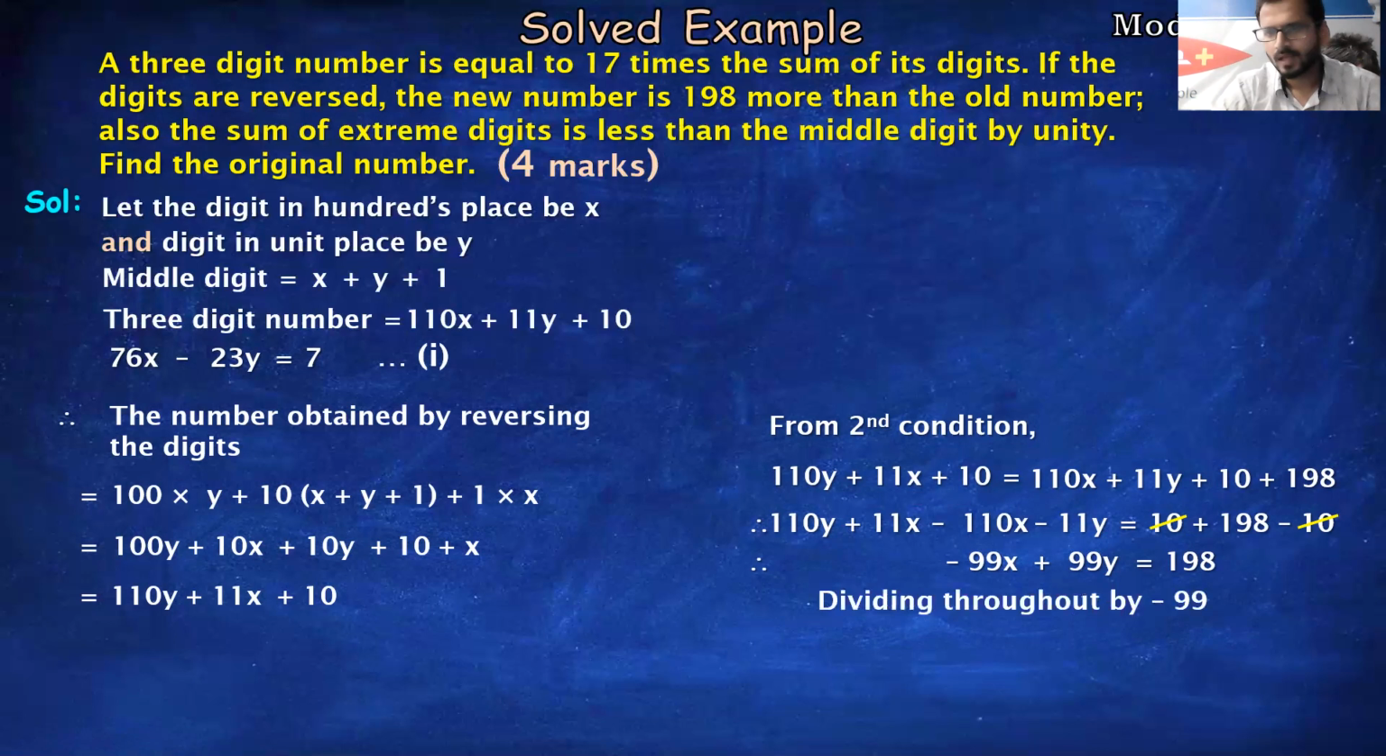It is 2s, है ना? So dividing throughout by minus 99 I can do, so that x का कोएफिशिएंट भी पॉजिटिव बन जाएगा. So you'll get minus 99x upon minus 99 is nothing but x, plus 99y upon minus 99 is minus y, and 198 upon minus 99 is minus 2. तो ये मेरा इक्वेशन नंबर 2 बन गया. Now you have your two equations. Solve it by equating the coefficient method and get x and y का value and substitute in original number.